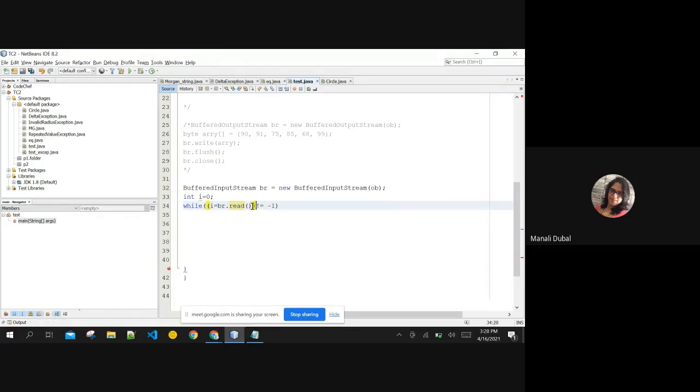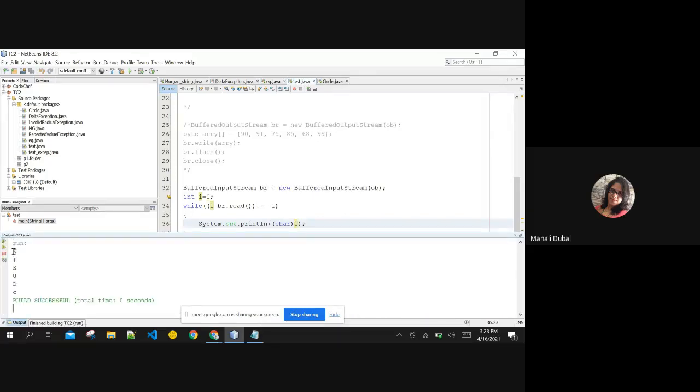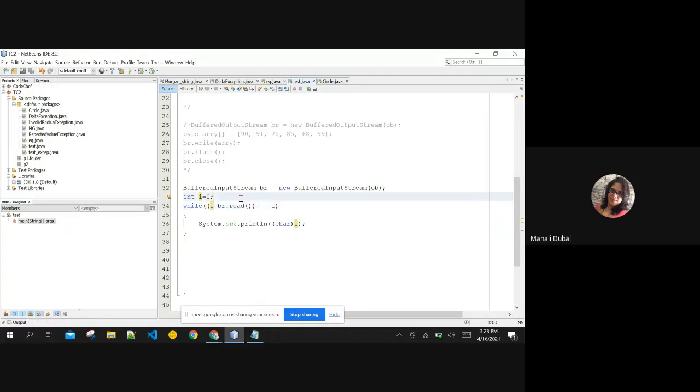That is the meaning of the read function, to read the data constantly. As soon as it reaches -1, it has reached the end of the file, and henceforth the data cannot be read. And I can simply print out the character value of that integer value. It is reading integers, so to print a character, I can simply typecast i to char, and then we can print whatever characters the user has entered in the file. So this is reading till the end of the file.